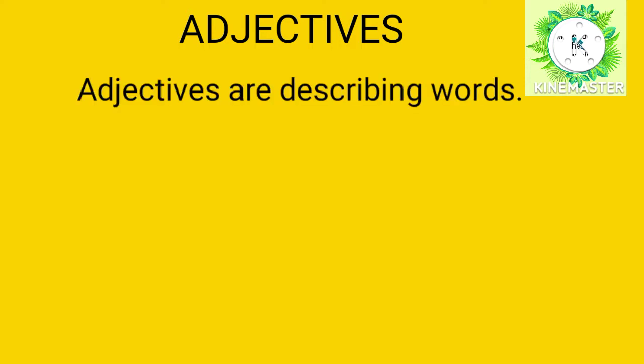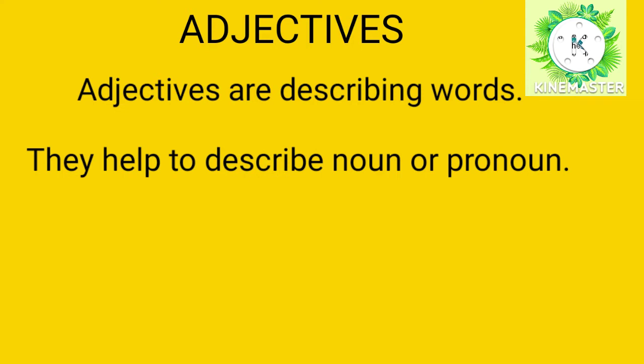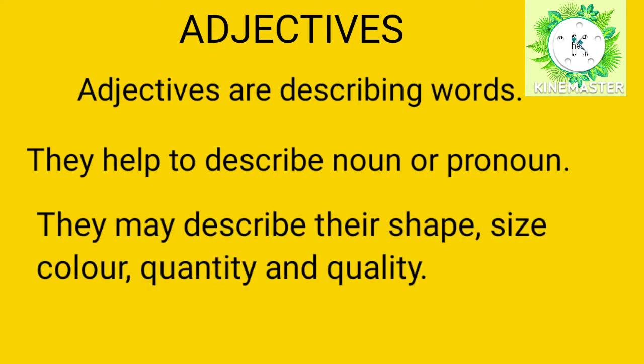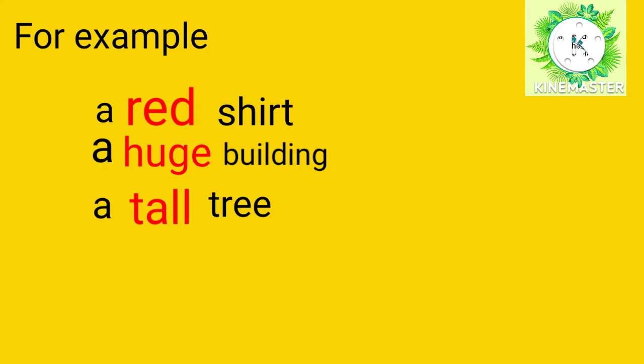Adjectives. Adjectives are describing words. They help to describe a noun or pronoun. They may describe their shape, size, color, quantity, and quality. For example, a red shirt, a huge building, a tall tree, a strong woman.